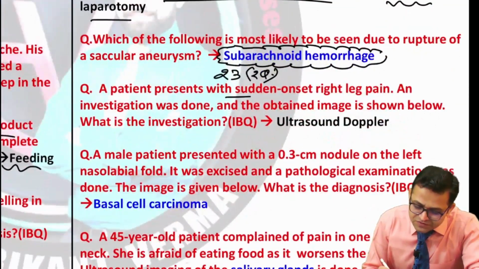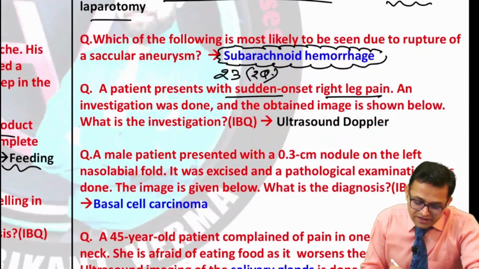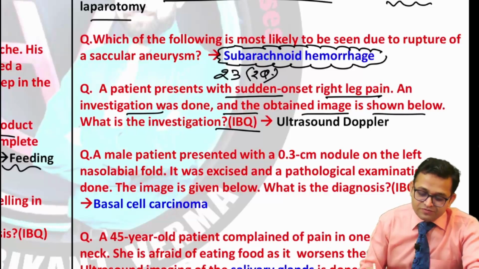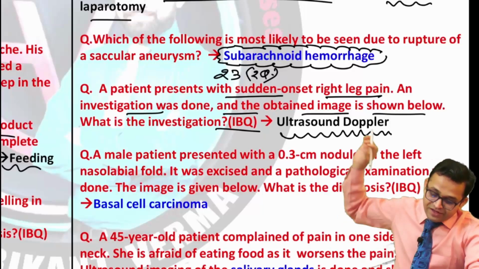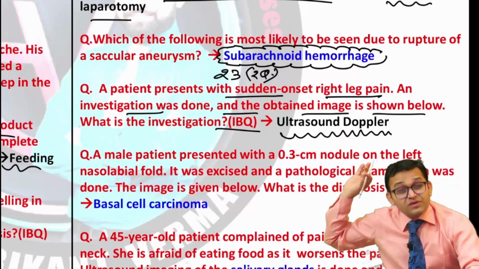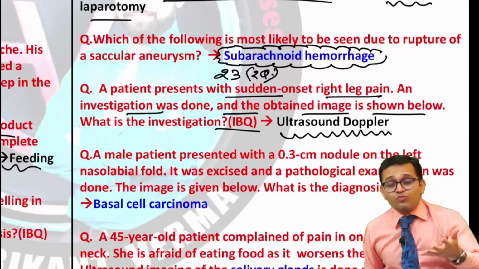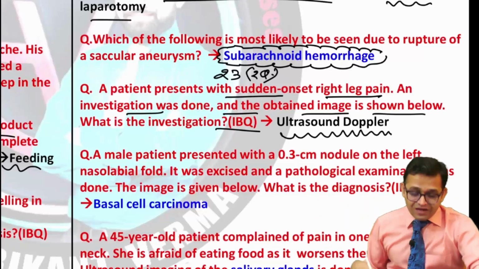Now can you see next? A patient presents with sudden onset right leg pain. An investigation was done and the obtained image is shown below. So this was an image based question and the answer was ultrasound Doppler. Again this topic was related to venous disorder, deep venous thrombosis. So venous disorders are important.